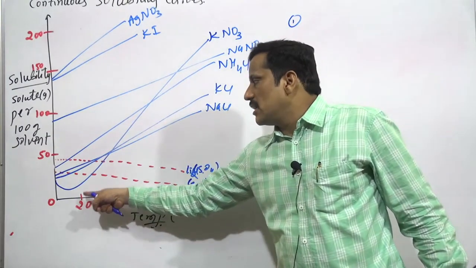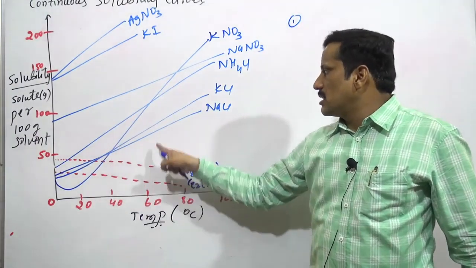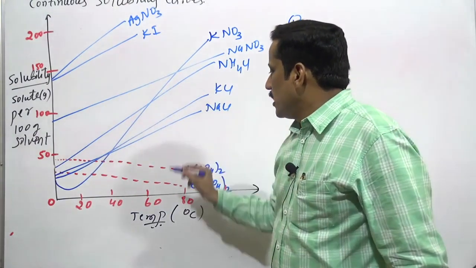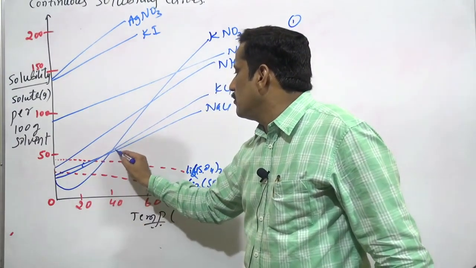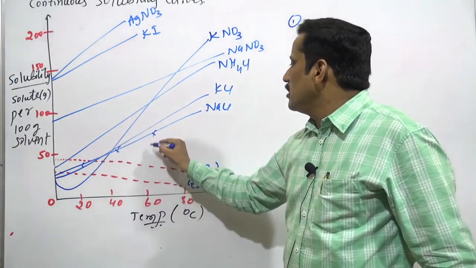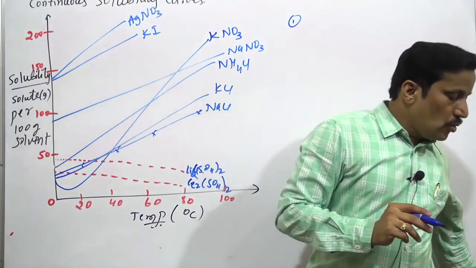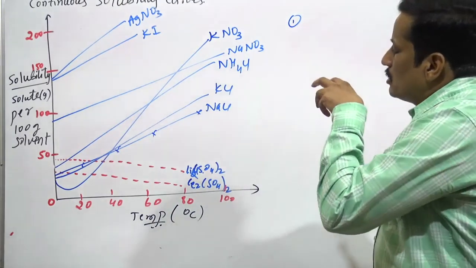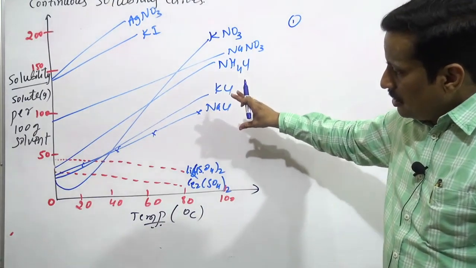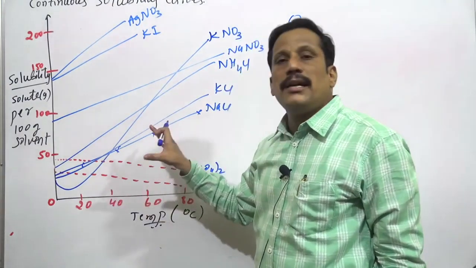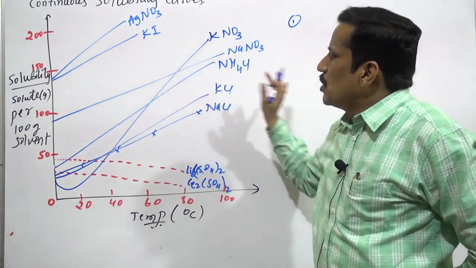At 20 degrees centigrade, how much is it soluble? At 40 degrees, how much? At 60 degrees, how much? Like that: at 20 degrees this much, at 40 degrees this much, at 60 this much, at 80 this much. So they dissolve the sodium chloride solute in a solvent and see how much is soluble at different temperatures, and they do that for all the solids.